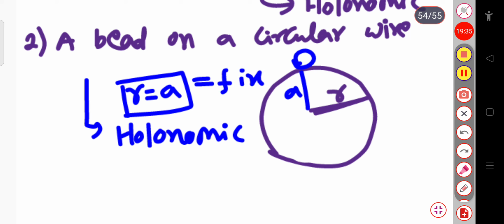The force of constraint is the reaction of the wire acting on the bead.